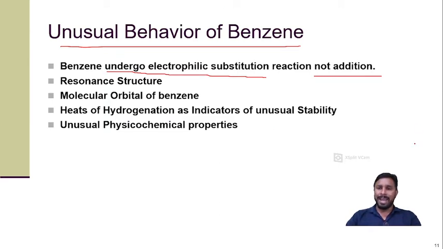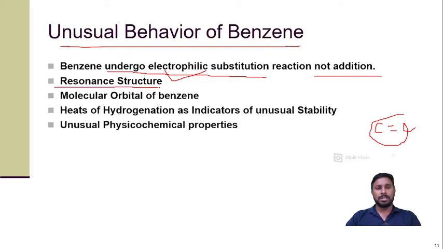In aliphatic unsaturated compounds, we know that when the carbon-carbon double bond reacts with bromine, it produces the dibromo compound. So the addition reaction takes place in aliphatic cases. But even though benzene has carbon-carbon double bonds, it doesn't give the addition reaction; it prefers to give the substitution reaction. So it undergoes the electrophilic substitution reaction. This is the unusual case.